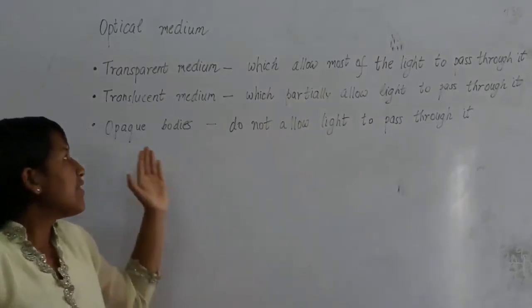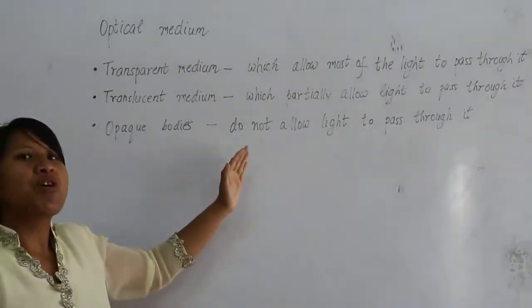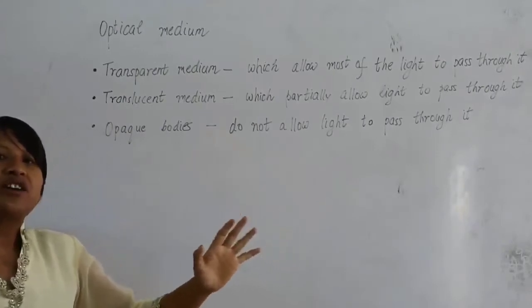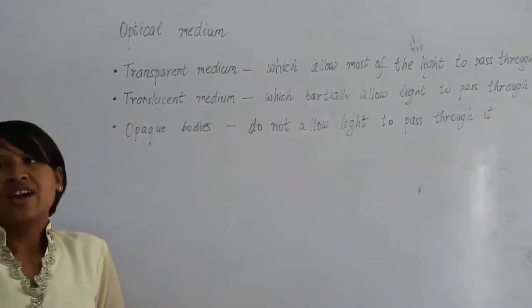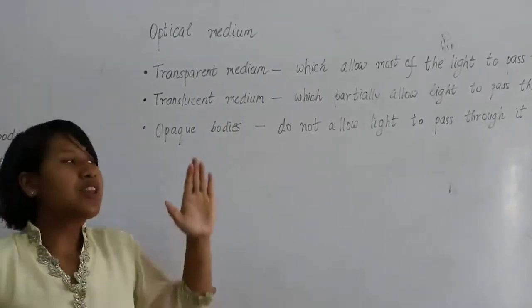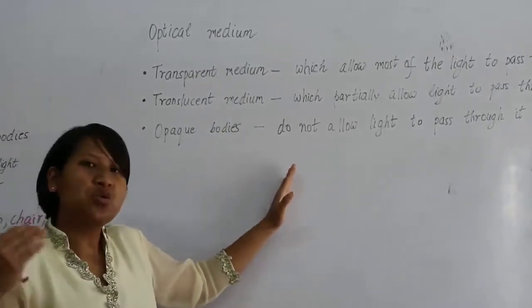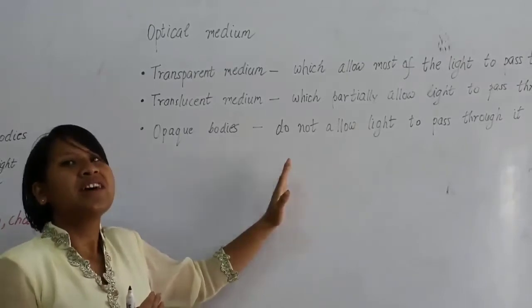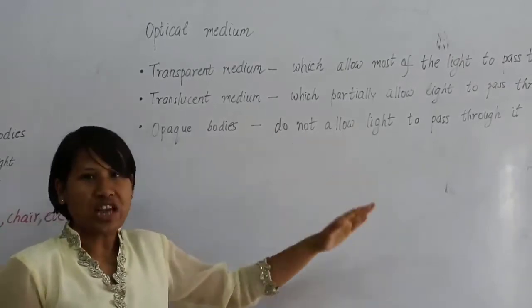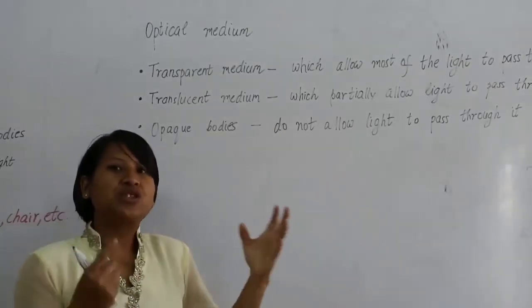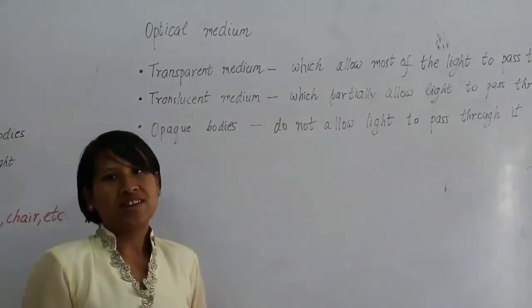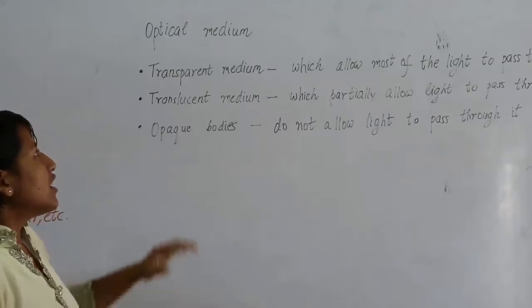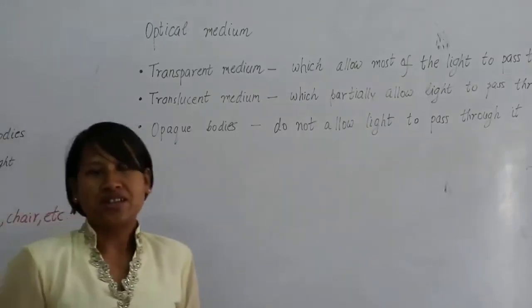And then opaque bodies. Opaque bodies are those which do not allow light to pass through. Example, like wood, these chairs, and others as well. When light hits them, they don't allow light to pass through them, but these objects form shadows. So those objects which form shadows are the opaque bodies. So these are the different types of optical medium.